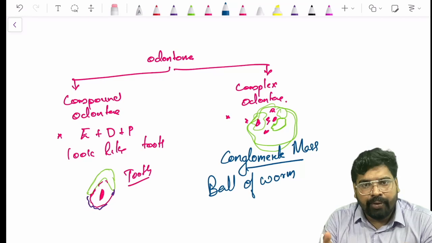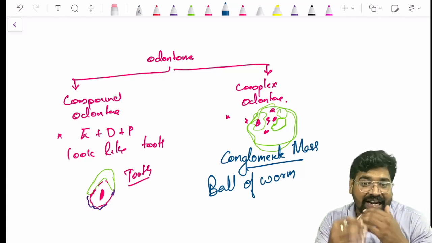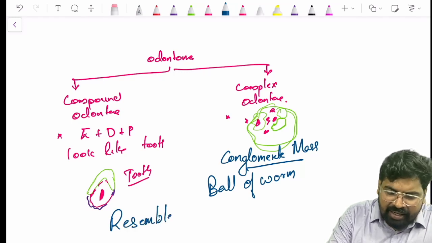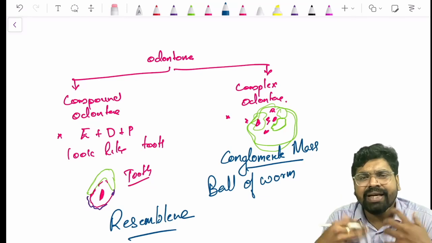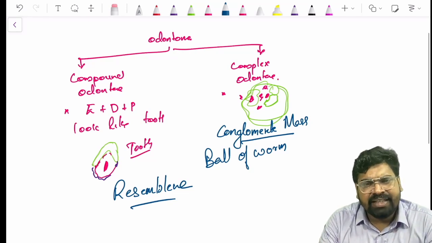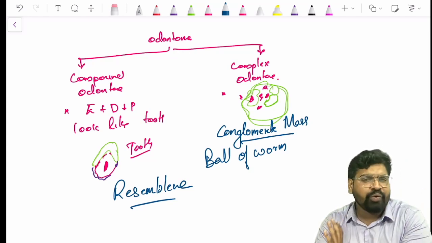That is complex odontome, according to structure, according to its resemblance. So we are using resemblance here: how it is resembling a tooth. Compound odontomas usually come in the anterior region. Complex odontomas usually come in the posterior region.